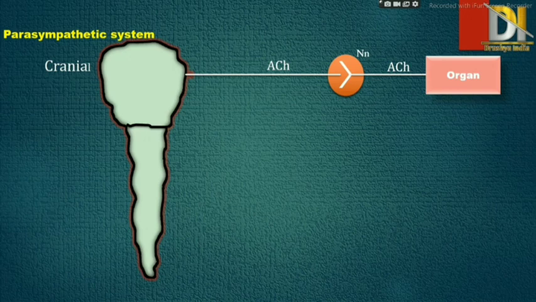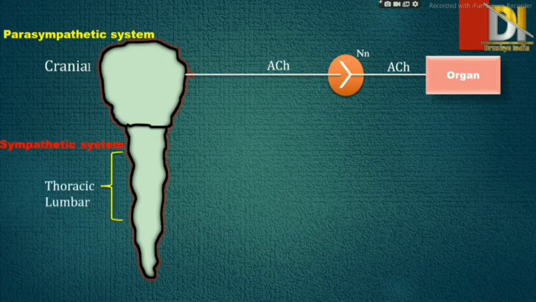As we can see at both neurons, that is at preganglia and postganglia, the neurotransmitter is acetylcholine. Therefore parasympathetic system is also known as cholinergic system, and at ganglion there is nicotinic receptor, N type. And as we can see in parasympathetic system, ganglia is present near to the organ.